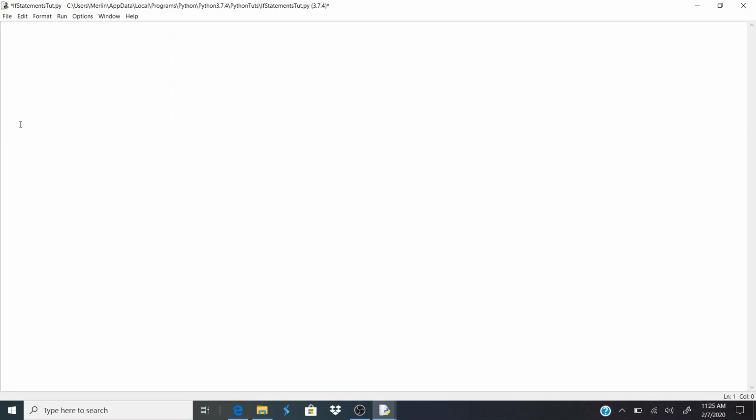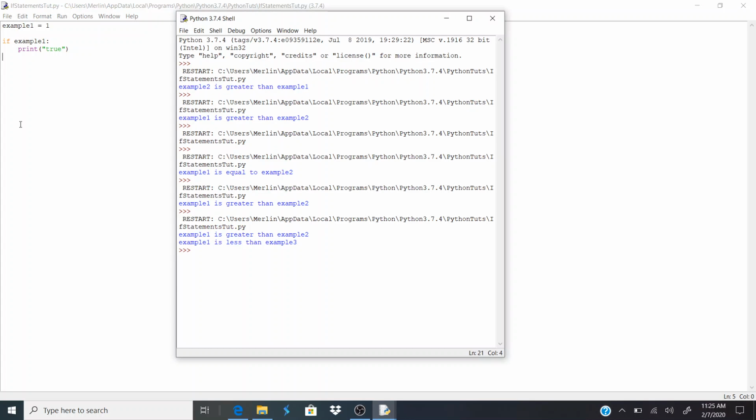Another cool little trick I want to show is we'll do example 1 is equal to 1, right? And we'll say if example 1, print true, right? And so it prints true.